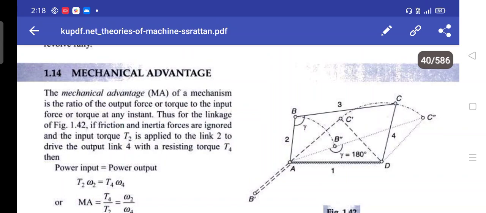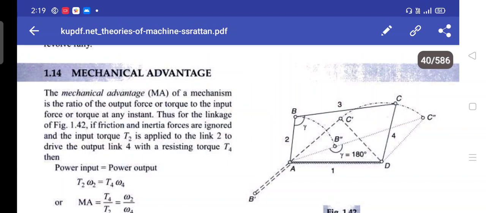Hi friends, today we will see about mechanical advantage. The mechanical advantage of a mechanism is the ratio of output force or torque to input force or torque at any instant. Thus, for a linkage, if friction and inertia forces are ignored, the input torque T2 is applied to link 2 to drive the output link 4 with the resisting torque T4.